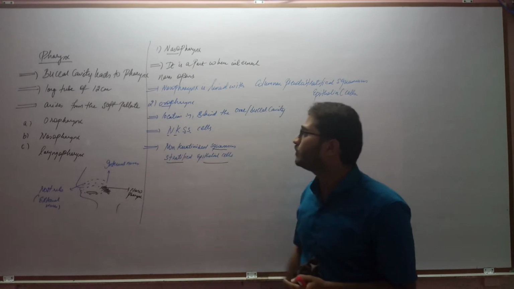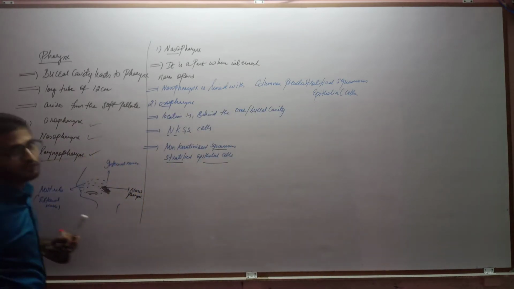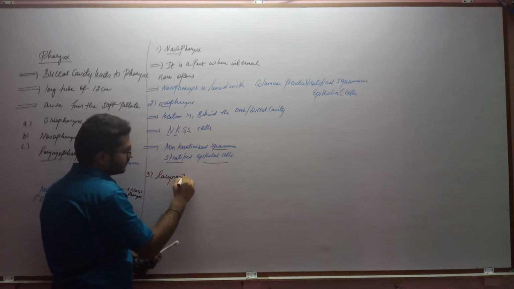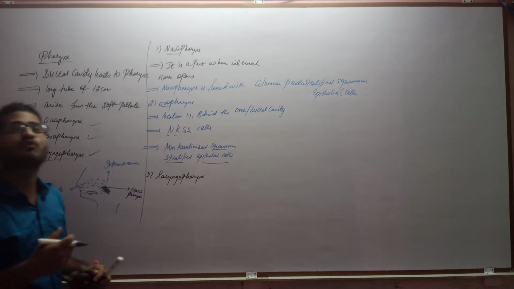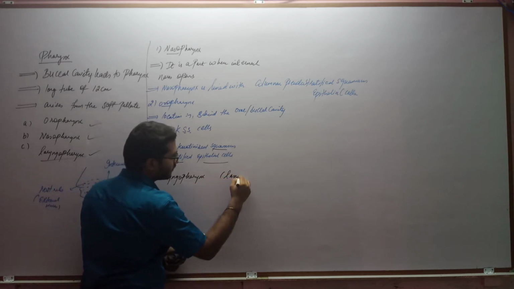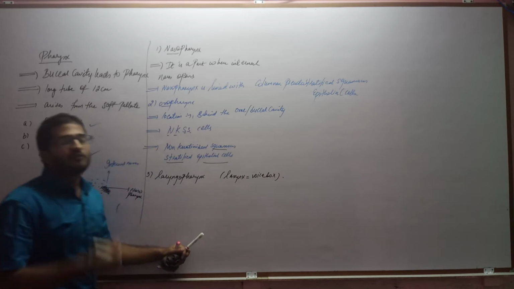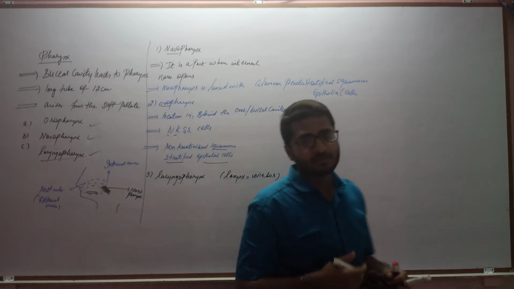So this is about the oropharynx. And the third part of the pharynx is laryngopharynx. What is larynx? Larynx is nothing but the voice box. Clear? It is called the voice box. Larynx is the voice box, the region located in the neck part, which is responsible for producing the voice.